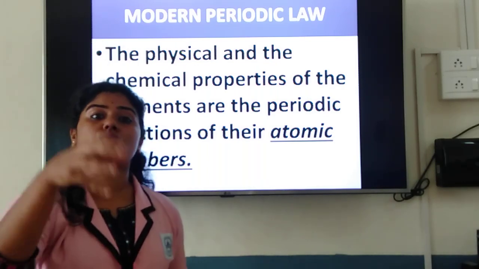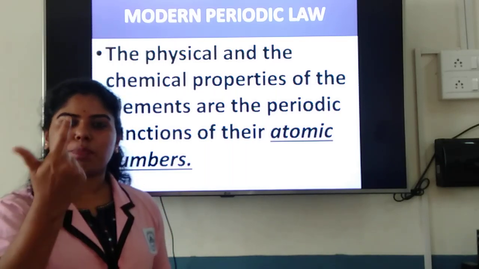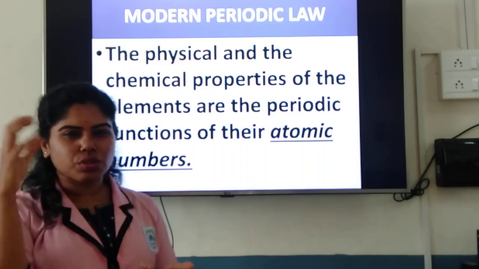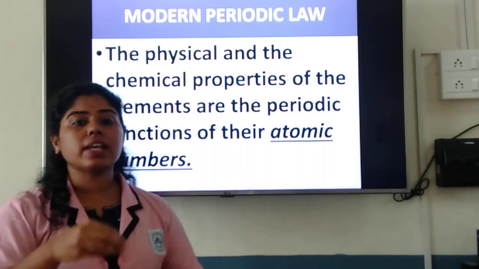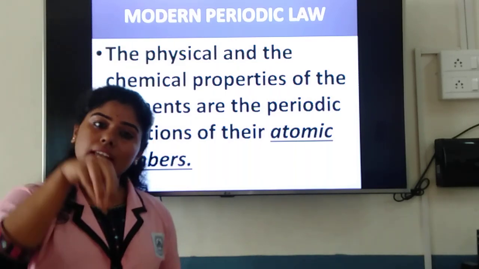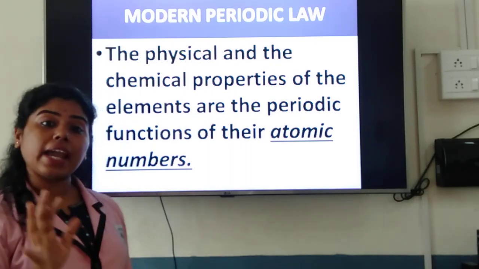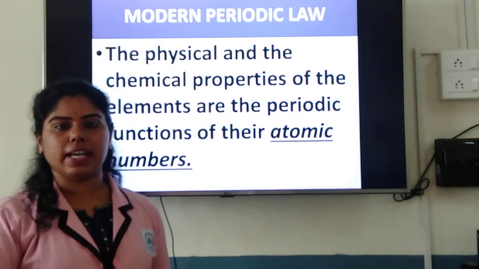Inside those shells, you still have subshells or orbitals, we say. That is s, p, d, f, correct? So you should have a basic idea of what is present inside an atom. There are different shells, and inside them you have different subshells or orbitals. So the main shells we say K, L, M, N, and the subshells s, p, d, f.